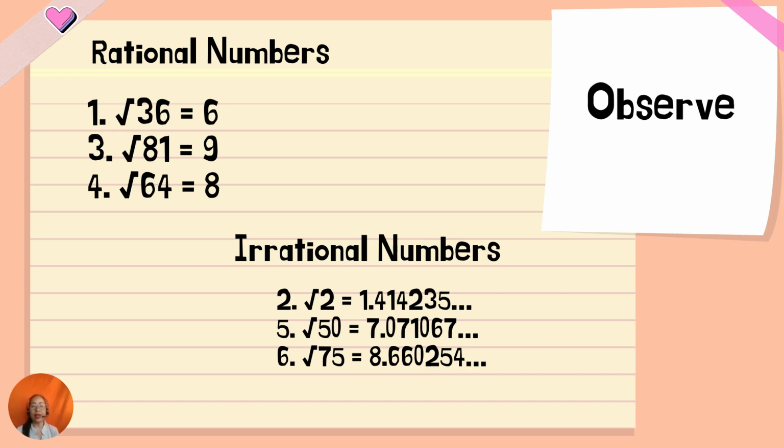Look at the decimal places: are they terminating? Is there an end to this one? Is there a pattern? Are they the same, or are they different? That's how you are going to look at it. There are so many ways to tell rational and irrational numbers apart, but this is my simple way of telling you how they are different.